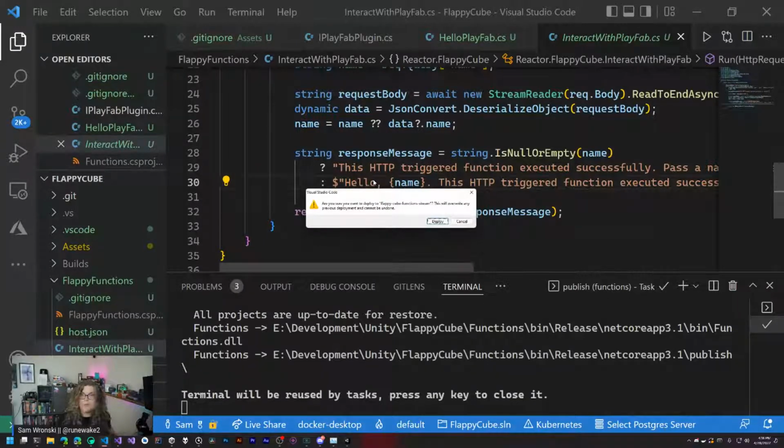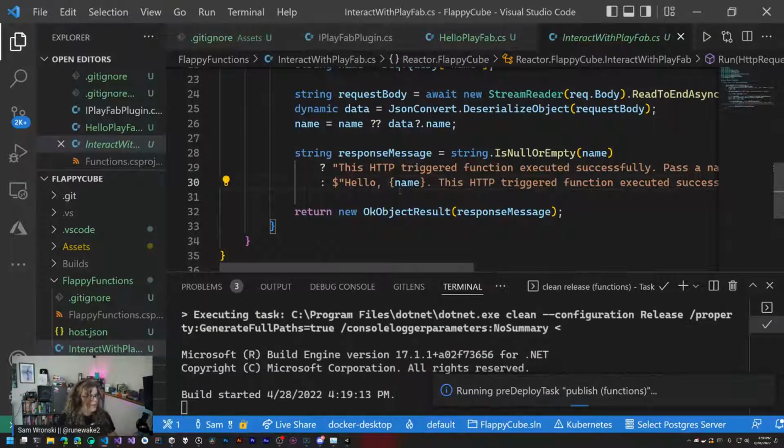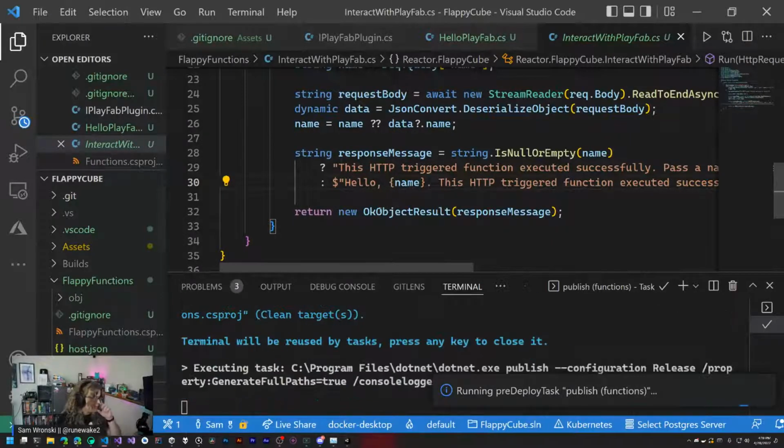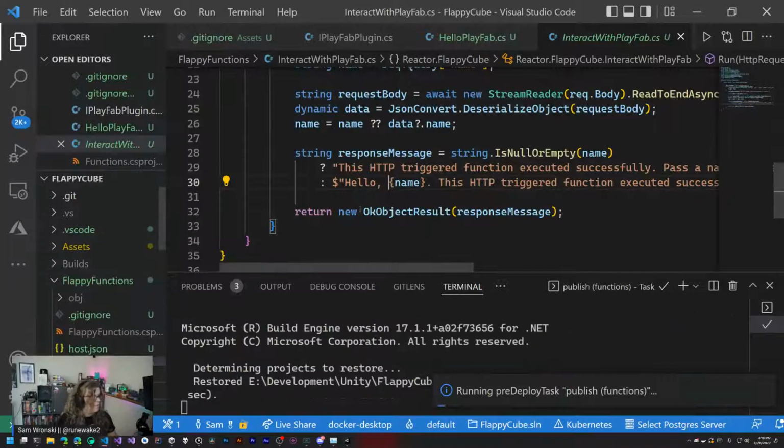Instead, you're shipping up a full binary with all of your functions packaged together. And so that's why it's asking if we want to override. If you try to just deploy one function and you have a project with potentially 10 or 100 functions in it, all those other functions would go away if you just deployed a binary with that one function in it. So that's what this is asking about. And if we click deploy, that should be good. It should start packaging all this stuff up and send it out to Azure for us.